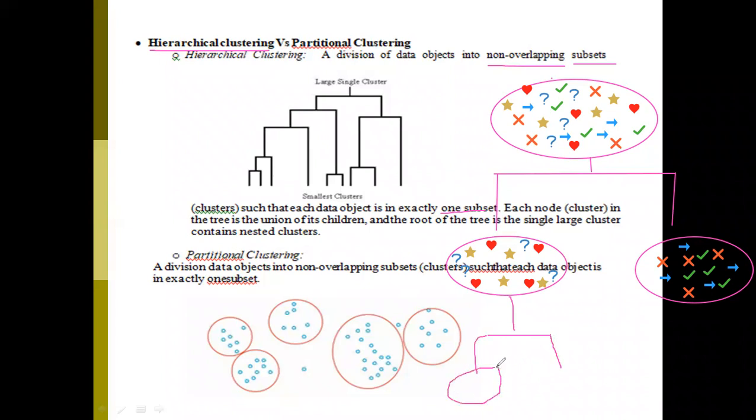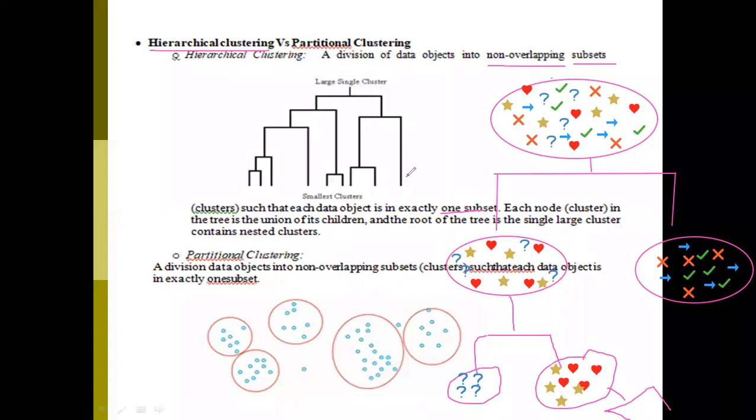Again, I can divide these data points into two groups, like this. This is the actual hierarchical clustering.